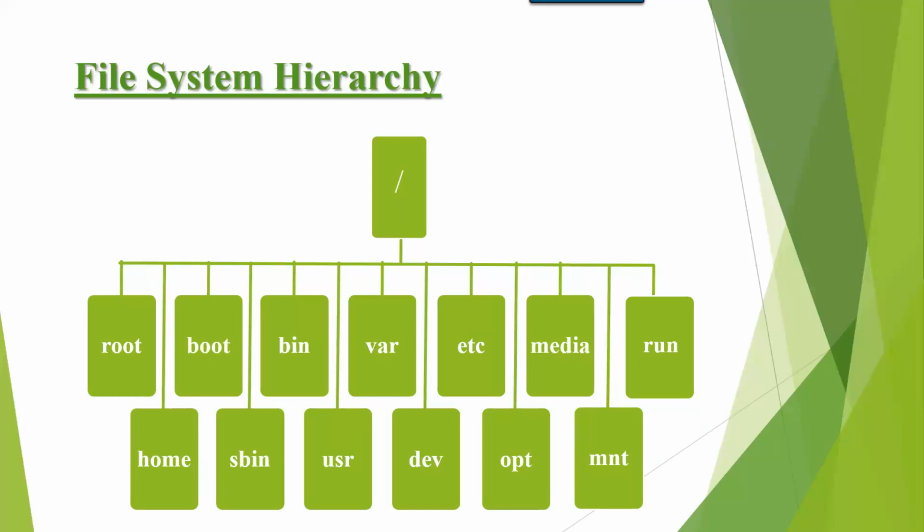So after installing the operating system, if you double click on C drive, there you can see some subfolders like user, programs, system32. You can see some default folders. Same like that in Linux also, after installing the operating system, you will get some default directories. Directory means folder. In Windows, we call it folder. In Linux, we call it directory. Only the name is different.